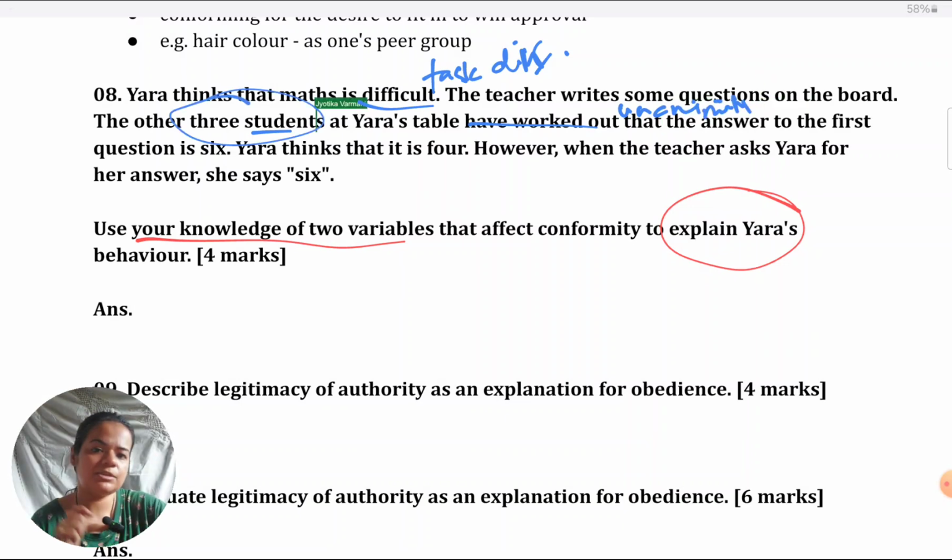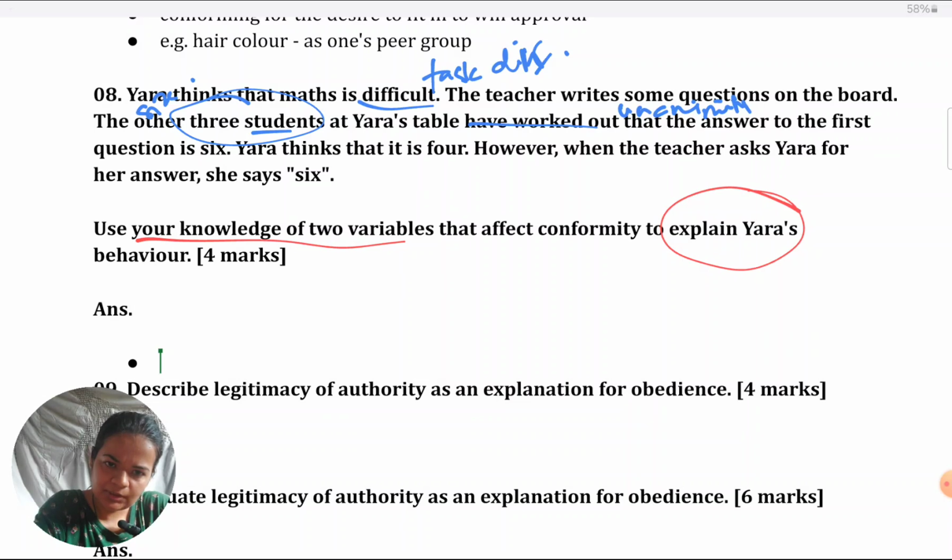Three students, which means that group size is also a factor, right? And then, of course, when the teacher asks, she says 6, although she thinks that it is 4. A point that we'll be highlighting when we explain is that her actual opinion is different, which shows that she has come under the influence of the variable. So you're free to take any two.